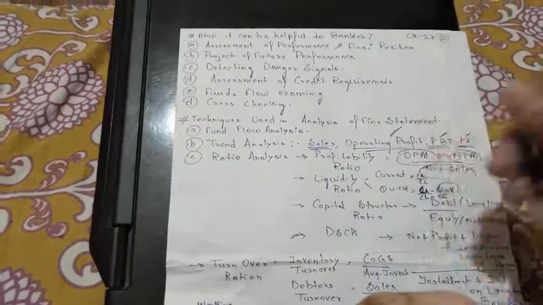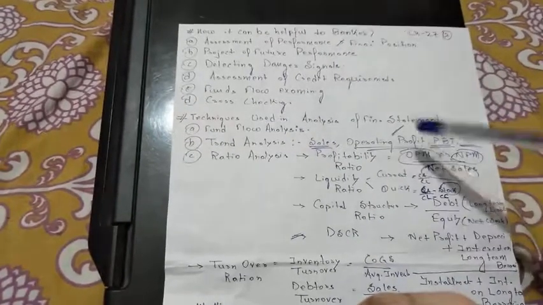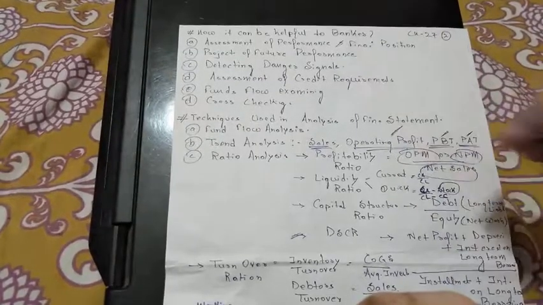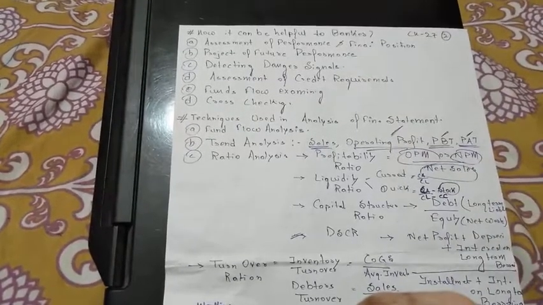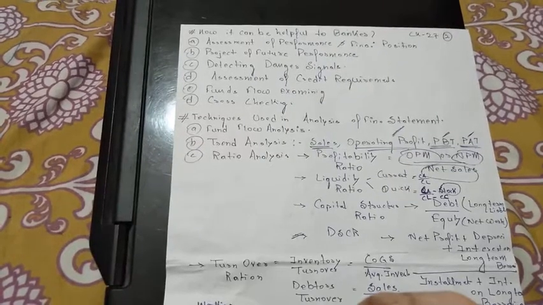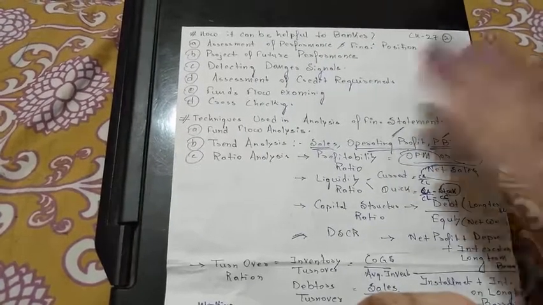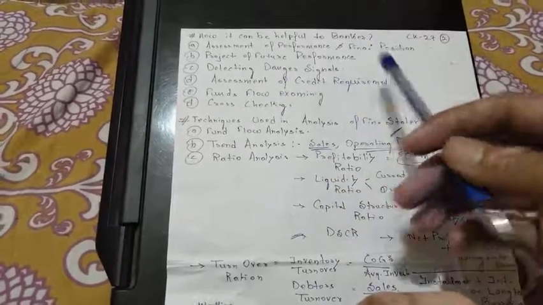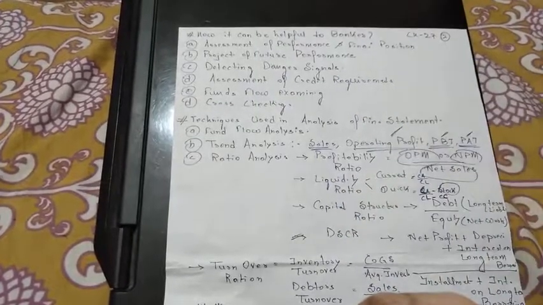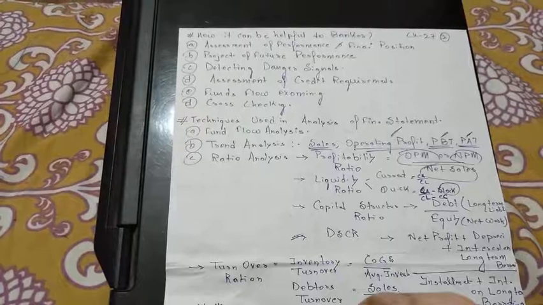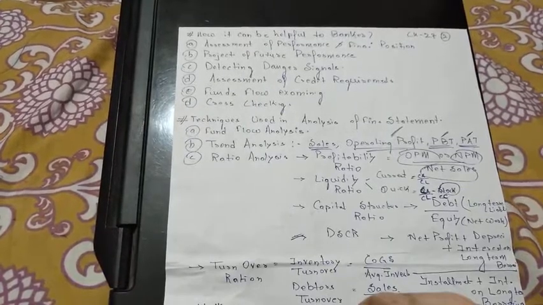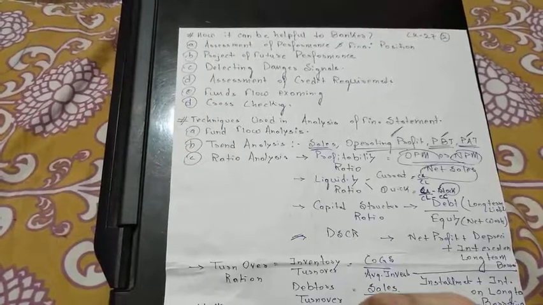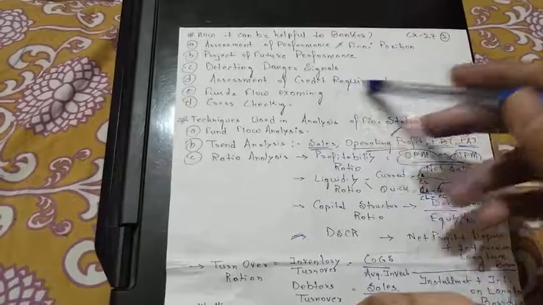Projection of the future performance. According to the balance sheet and the analysis the banks do, they come to know what the future of the company is. The future performance of the company can be traced through the financial statement. Detecting danger signals. Yes, the bankers can easily find the danger signals by finding the various ratios. If the ratio is less than the threshold that is required, then we can say that the company is going into a danger zone. Next, assessment of the credit requirements.